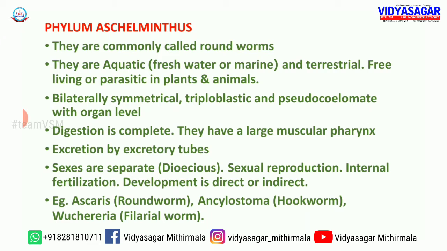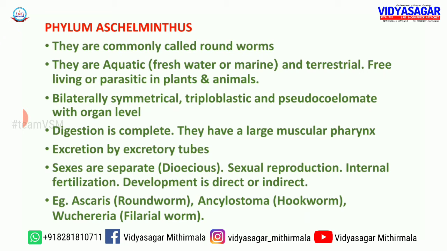The digestive system is complete. They have a large muscular pharynx. Actually, associated with the digestive system or alimentary canal of roundworms, there is a large muscular pharynx. This is the critical character of phylum Aschelminthes. The next point, excretion by excretory tubes. Roundworms have some excretory tubes, which are excretory in function. They open outside through excretory pores.